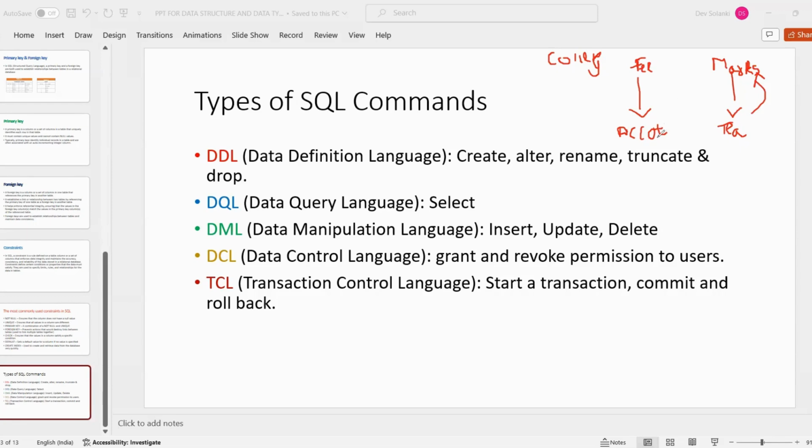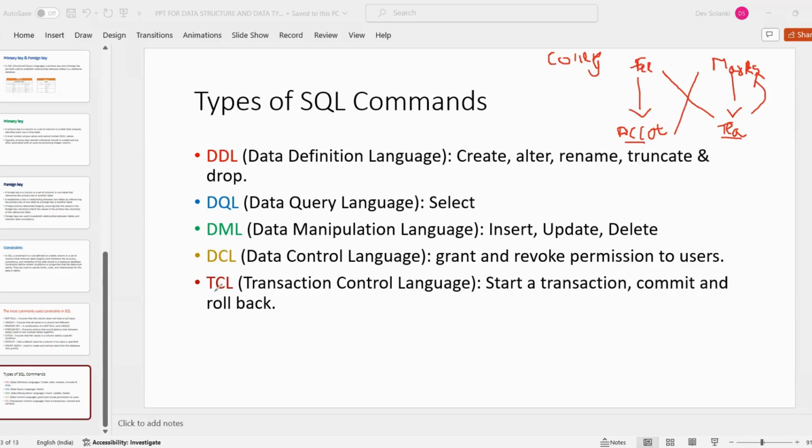The account department should not have access to student marks, and the teacher should not have access to fees-related data. That's why we use DCL. We give permission to the accountant and the teacher to have access to their related data. This comes under data control language.